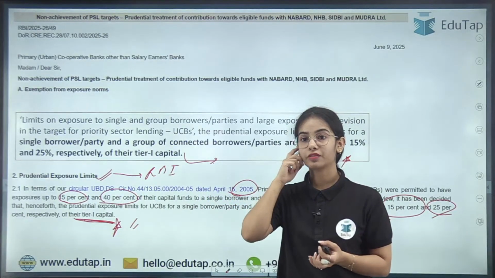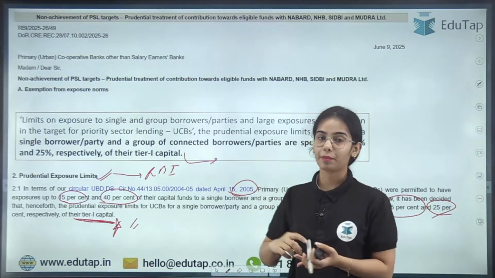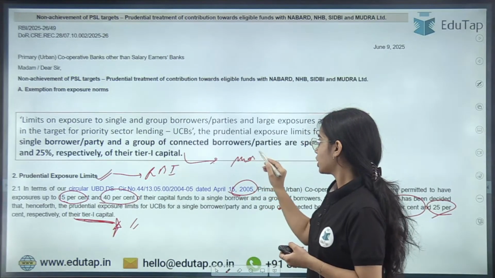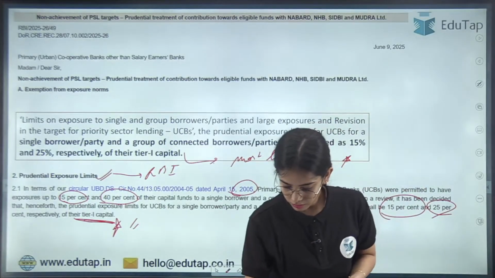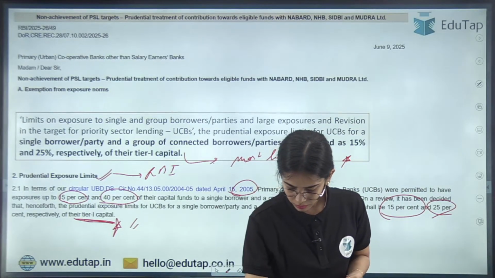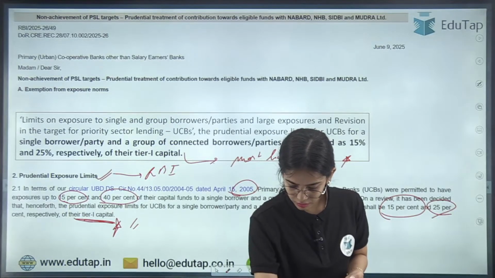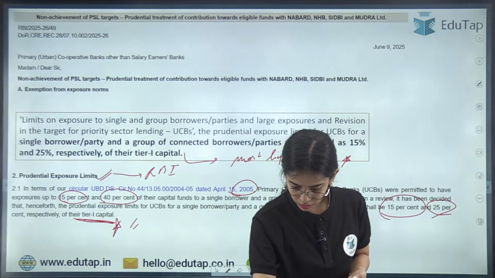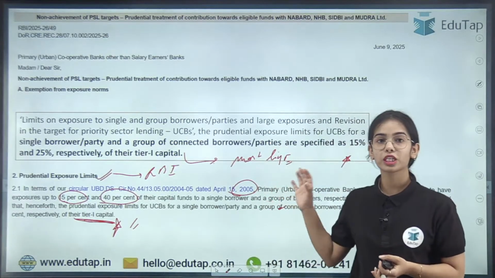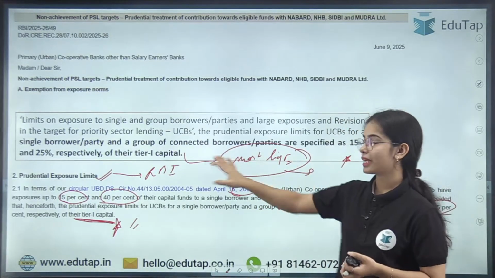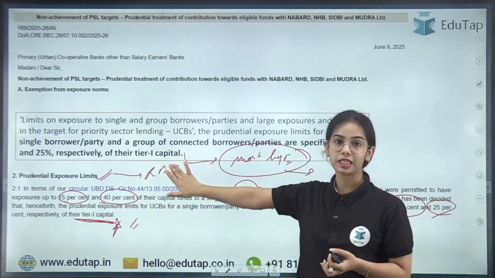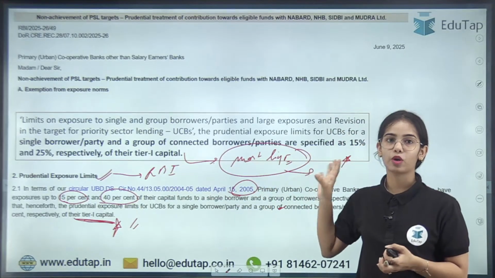Tier 1 capital is the most liquid capital that is present with the bank, that the bank can use in a distress kind of situation. That is the tier 1 capital, the most liquid capital of the bank.